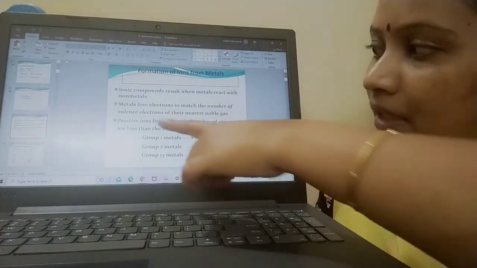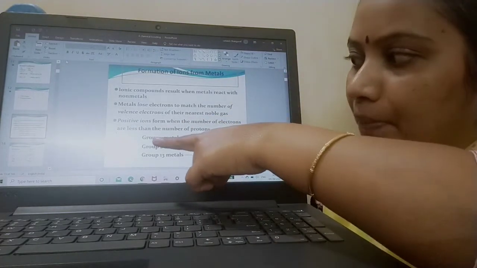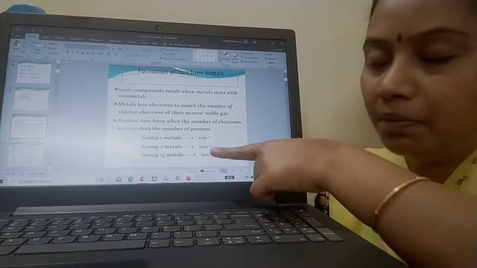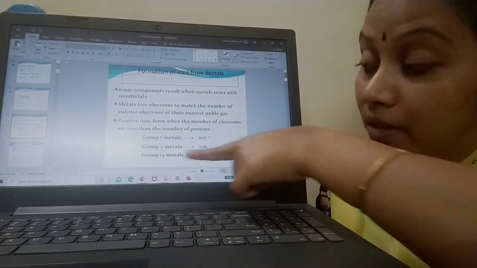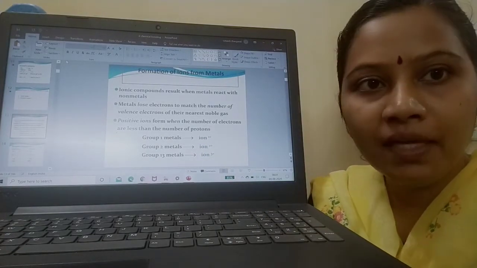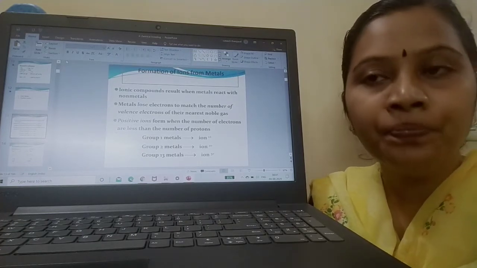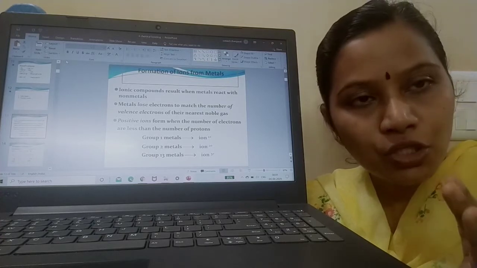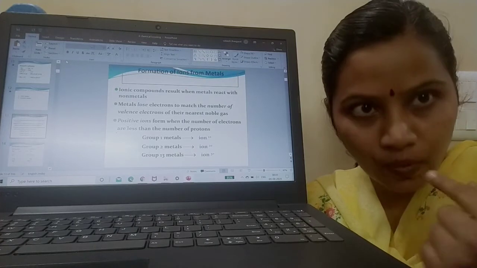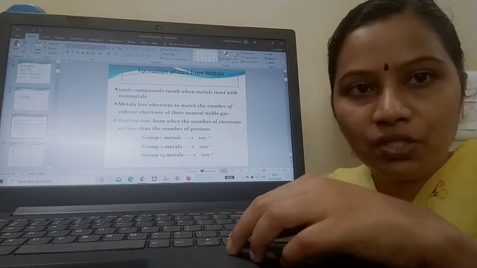That's it. When you lose an electron, what will be formed, children? Positive ions will be formed. For example, group 1 metals will become +1, group 2 metals will become +2 ions, and group 13 elements will become +3 ions. This is how they try to attain their nearest noble gas configuration. Okay, clear? So metals reach noble gas configuration by losing electrons. Group 1 lose 1 electron, group 2 lose 2 electrons, while group 13 lose 3 electrons.